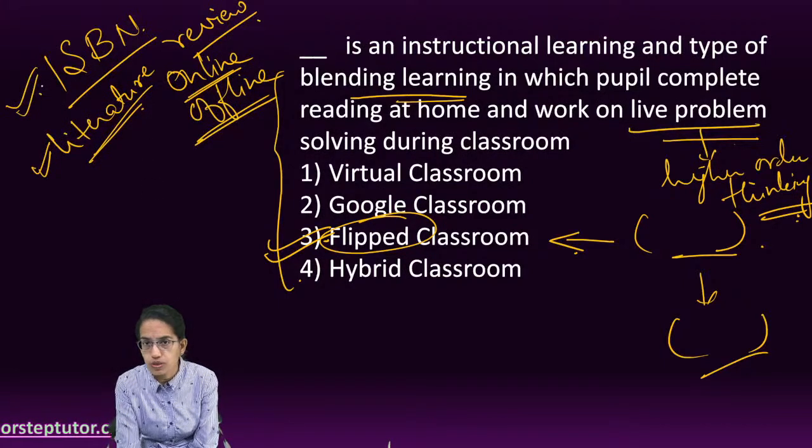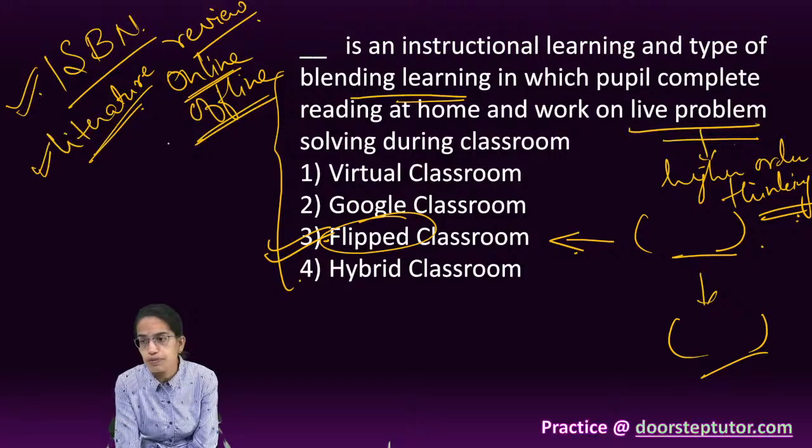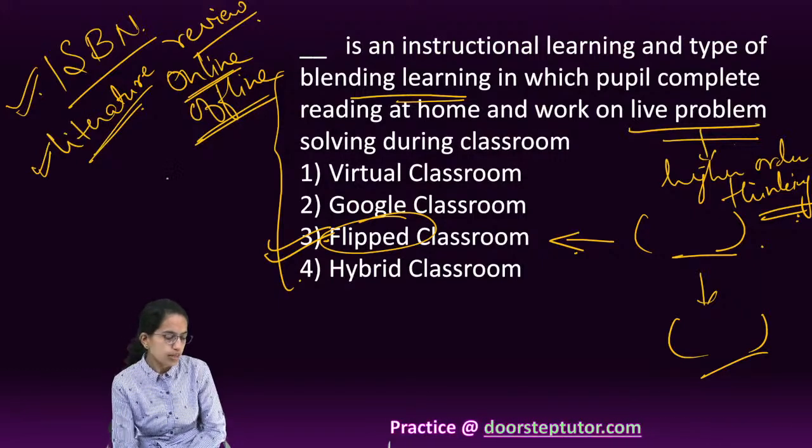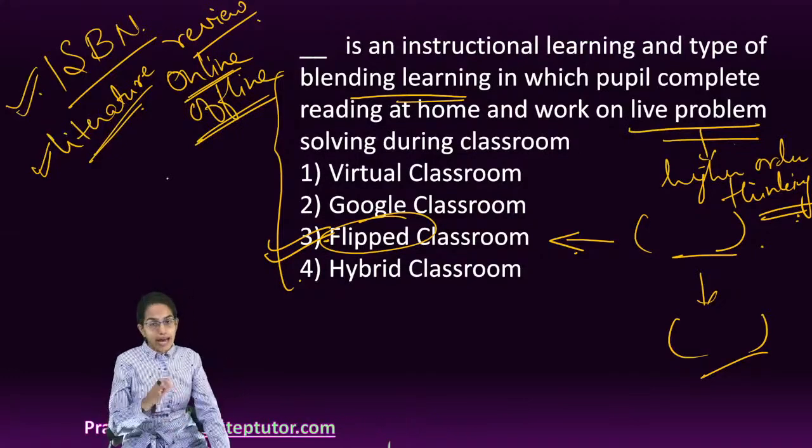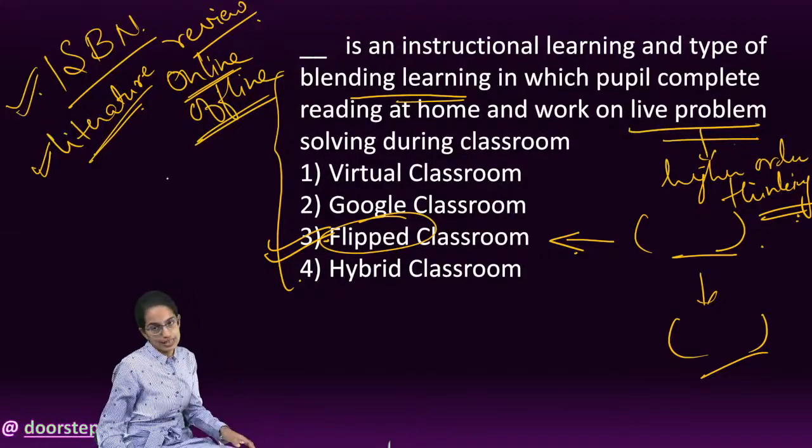ISBN, again, extremely important for your NET examination. And then the rhetoric concept of Aristotle, which talks about communication being rhetoric. And this is again an extremely important topic that you must cover. Questions pertaining to these or similar to these can come again in your NET examination.